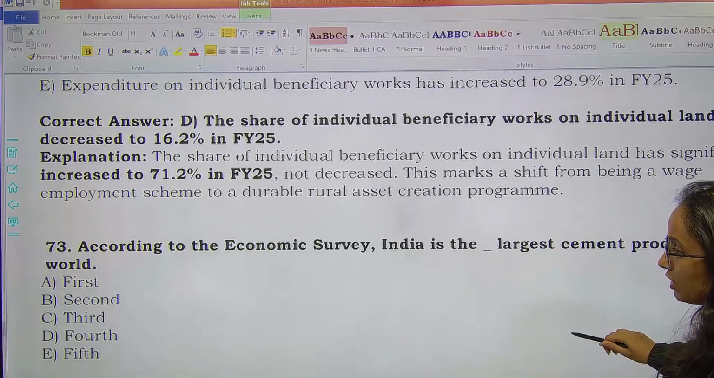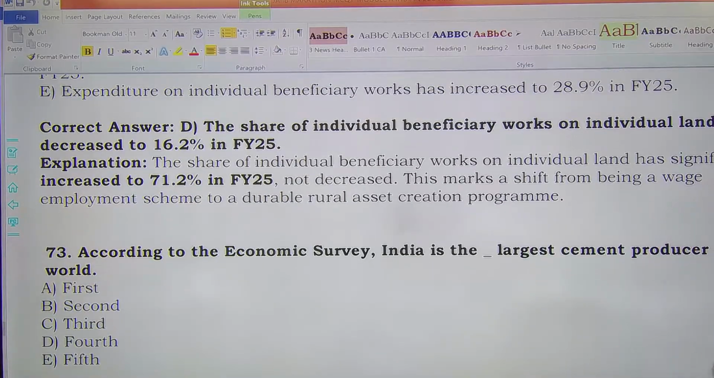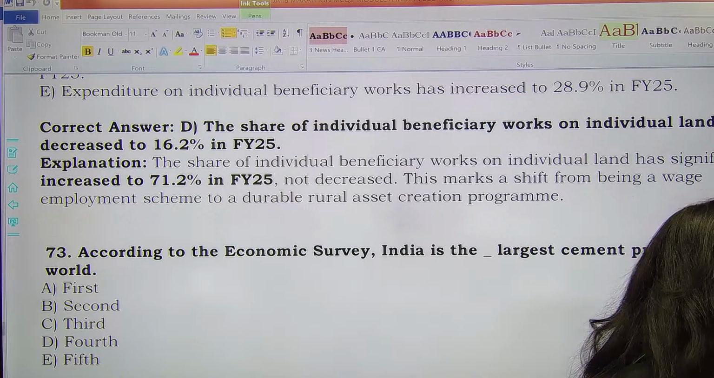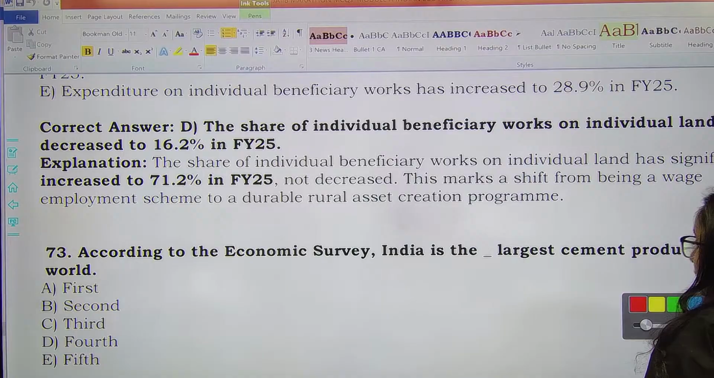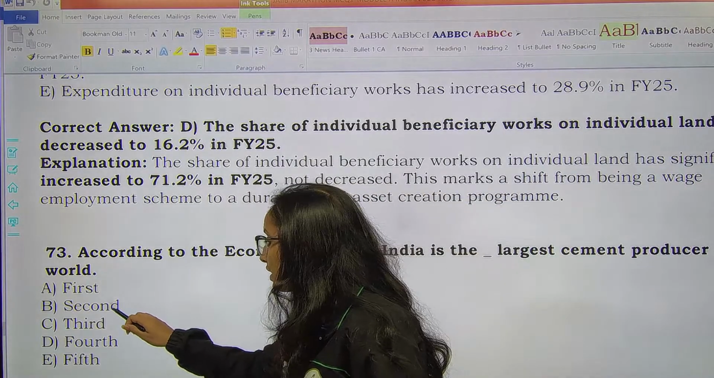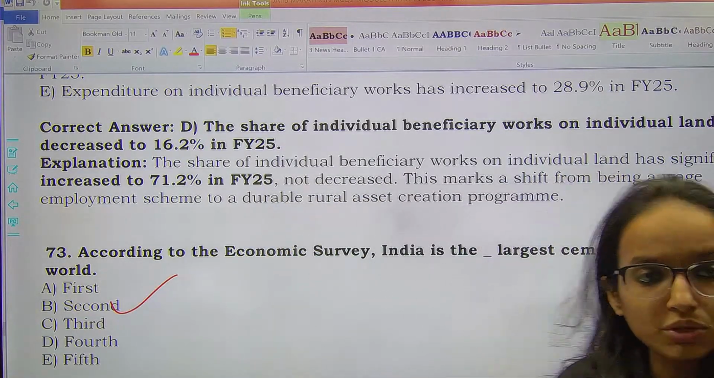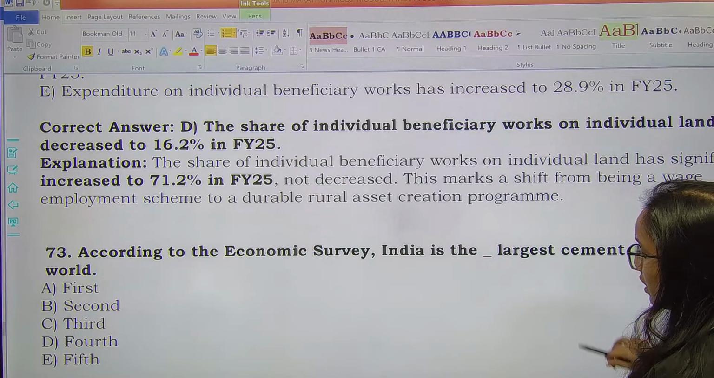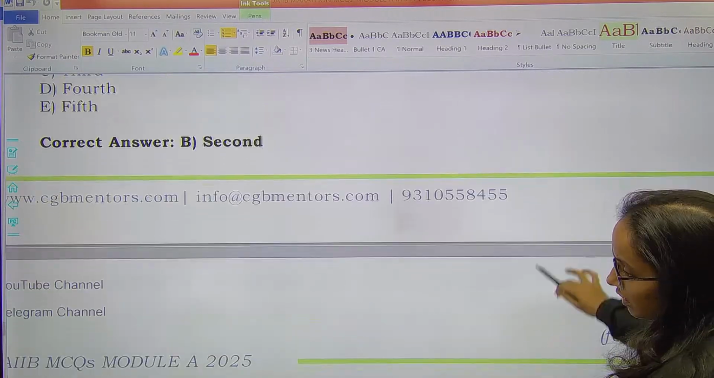Next, according to the economic survey, India is which number of largest cement producer in the world? Tell me, anyone? India is which number of largest cement producer in the world? India is second largest cement producer in the world. Second largest. Remember this rank. Next question.